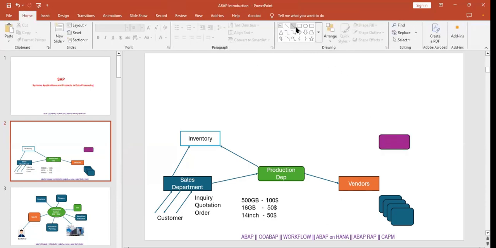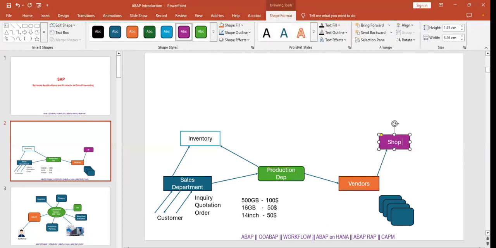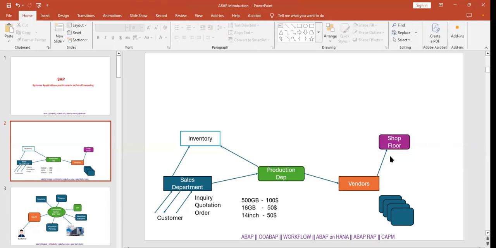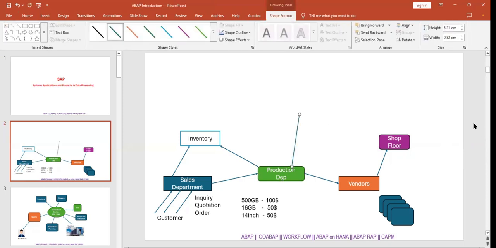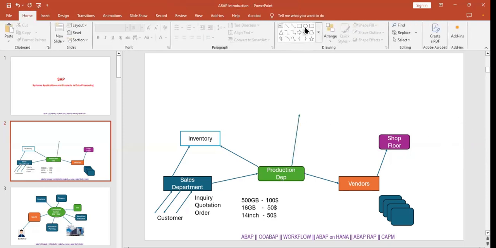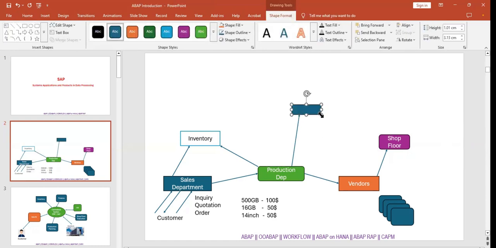Warehouses means every store has kept all the stock somewhere, right? Shop floors we can take. So we are informing here. At the same time, this information we need to update to some other departments, right? The production department is giving the order to the vendor. And finally, the production department can inform the HR department: we have given so-and-so orders to so-and-so vendors. So this is the bill or so-and-so invoice copy, they need to inform, right?